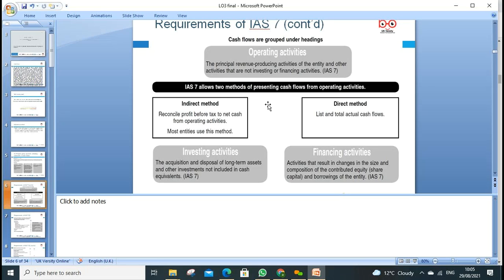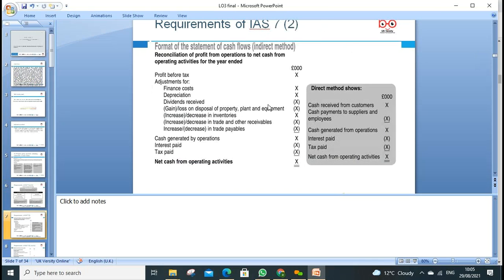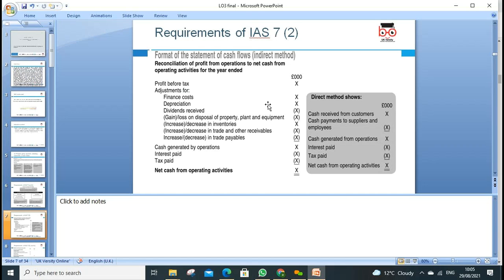Any question? No, this is fine. Okay, so this is the format when we start to prepare the cash flow statement. This is a direct method layout, and this is the indirect method layout. Normally we just use the indirect method, not specified, whichever method you use, at the end of the day your balance will be the same. Okay. So profit before tax, we can find the figures from our profit and loss account.